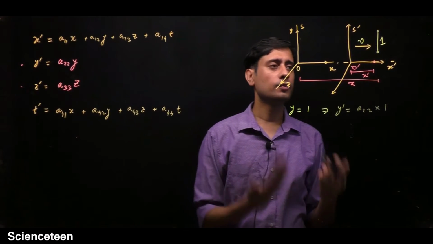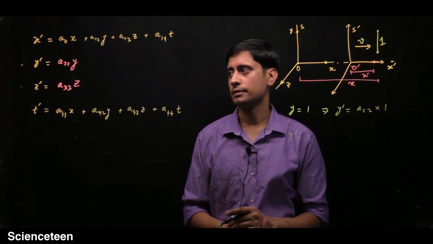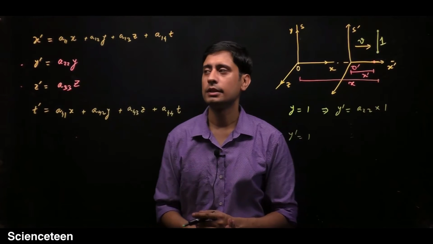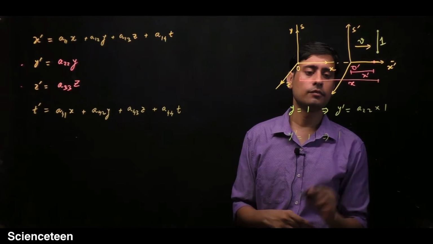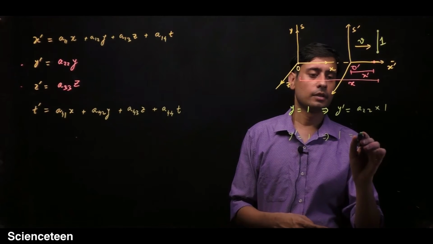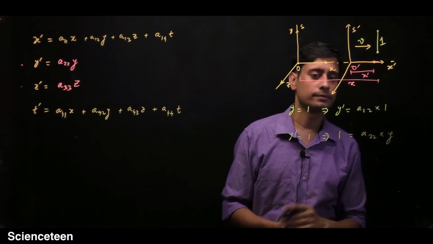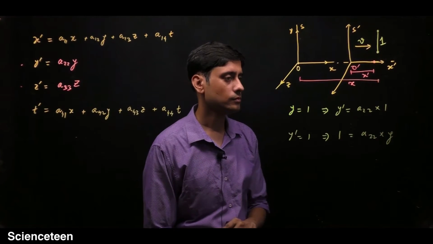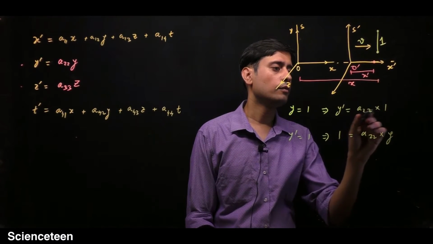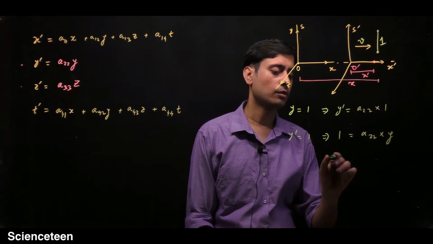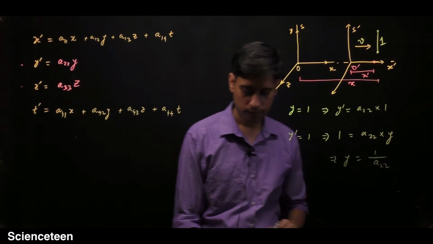Now for the S prime observer, if y prime is equal to 1, because the two are not going to change, then just put it there. Then if y prime is equal to 1, then 1 will be equal to A22 into y. So from here you can calculate that y prime is equal to A22, and from here you will calculate that y is equal to 1 upon A22.